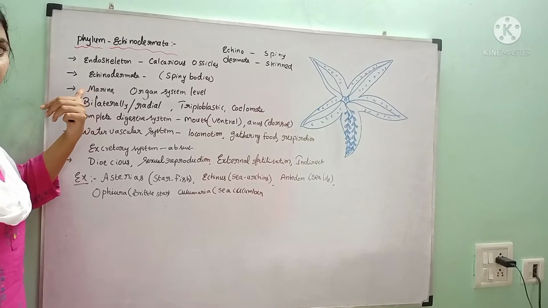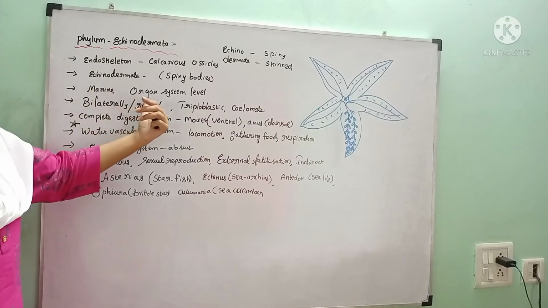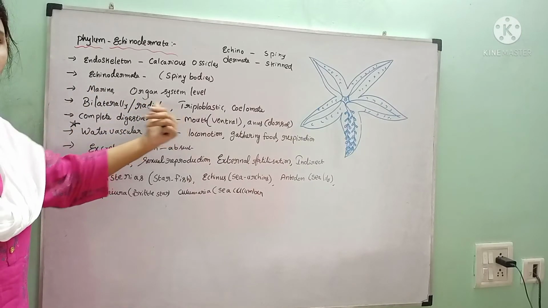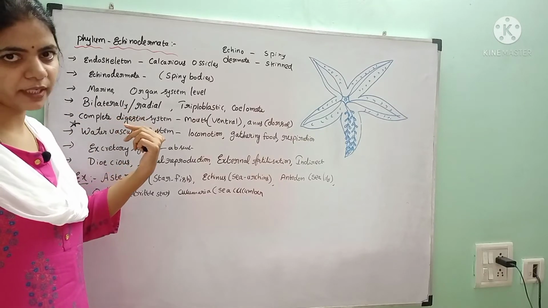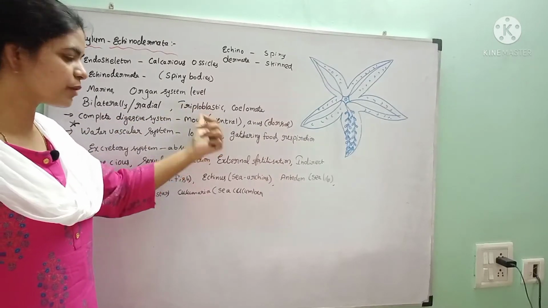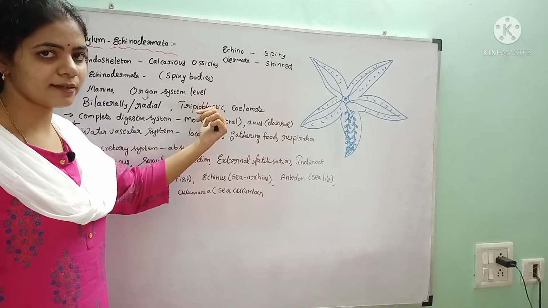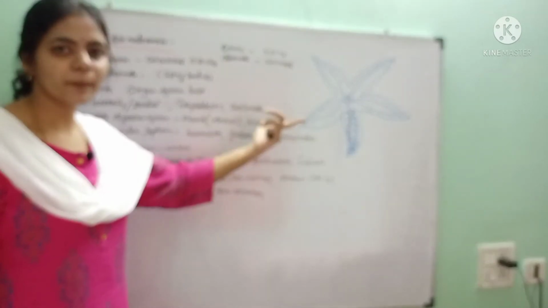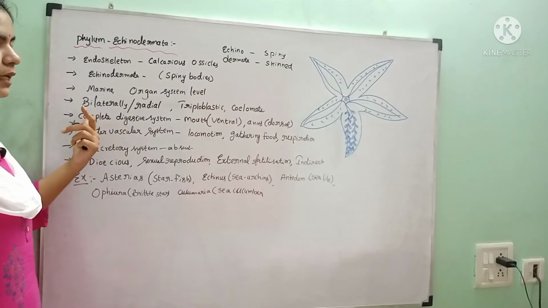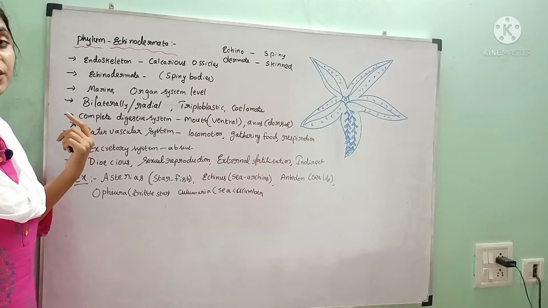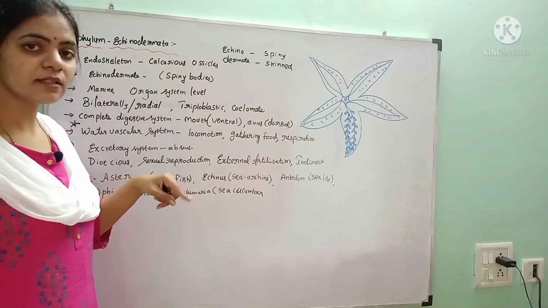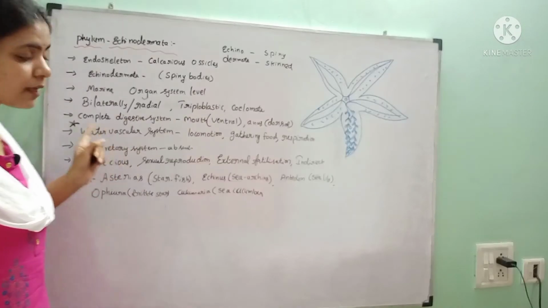They are found only in the sea water, and they consist of organ system level of organization. They are bilaterally or radially symmetrical, and these are triploblastic because the mesoderm is present. The coelom is present, hence they are coelomate animals. And they consist of a complete digestive system because of the presence of anus and mouth, that is called a complete digestive system.